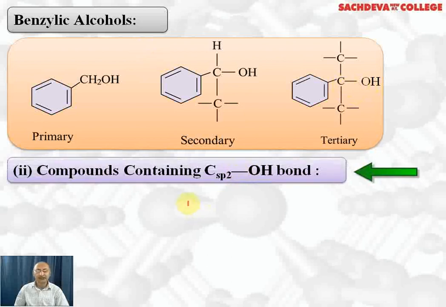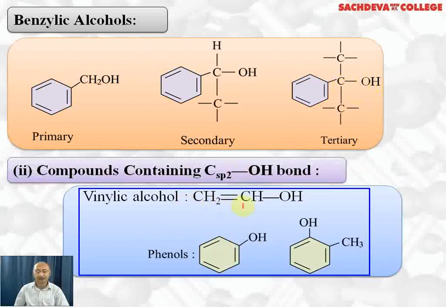Compounds containing vinyl group. This is vinyl alcohol. Here also there is double bond character in phenol, so it is sp2 hybridized. This carbon is sp2 hybridized, which is connected to OH. This carbon is also sp2 hybridized, connected to OH. This carbon is sp2 hybridized, connected to OH. So the first one is phenol, the second one is orthocresol. So here OH groups are attached to sp2 hybridized carbon.